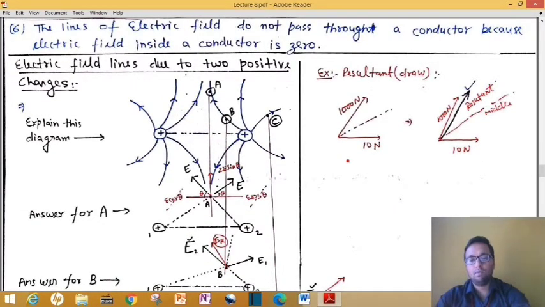Here is one more example for your clarity if you have any confusion. Suppose I have two forces, 10 Newton and 1000 Newton, and this dotted line represents their angle bisector. If theta is given, you can calculate their resultant by the law of parallelogram very easily. But where will that resultant be: above this median or below this median? You can understand that your resultant is along this arrow. As you can see, this is your resultant. Why? Because it will be towards the 1000 Newton force.